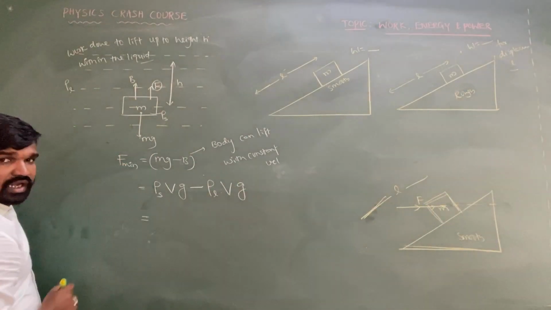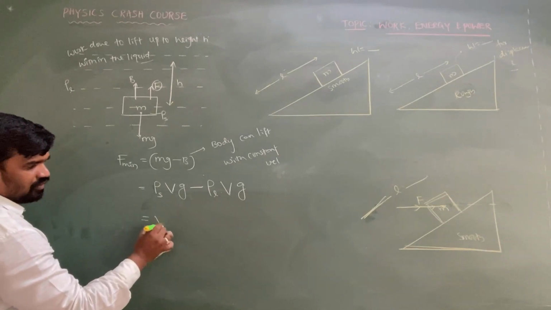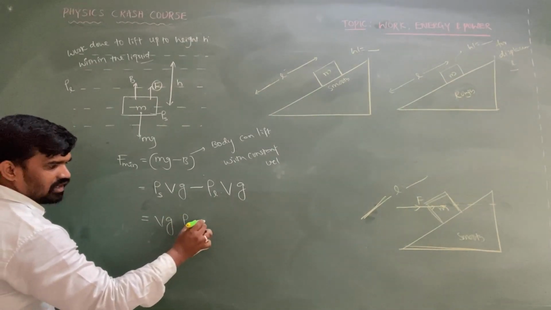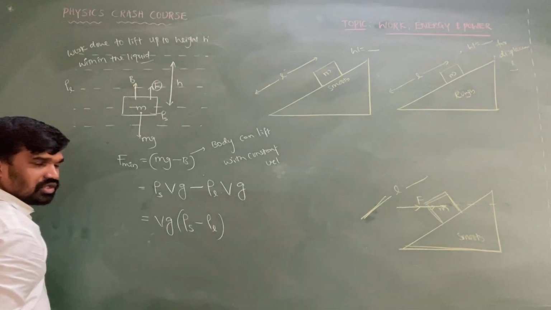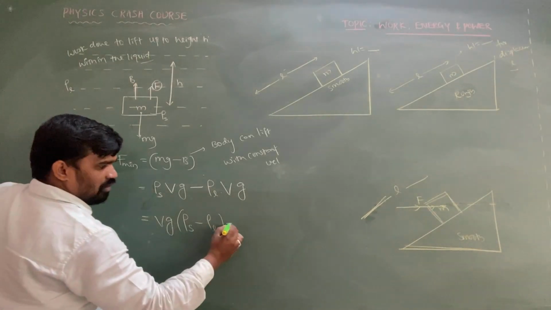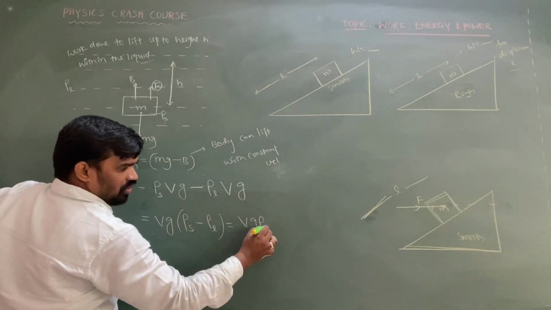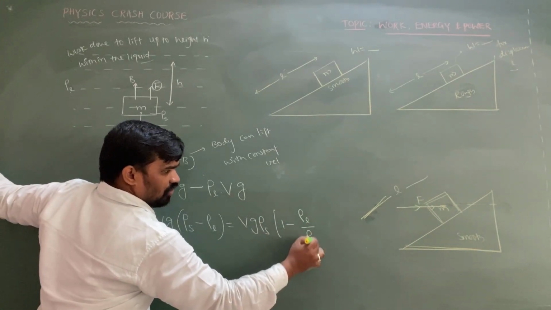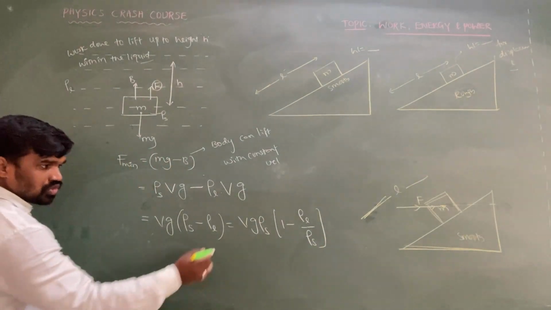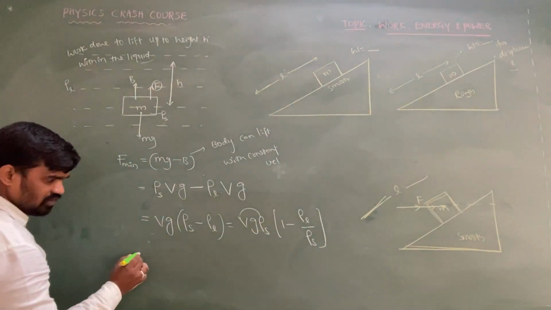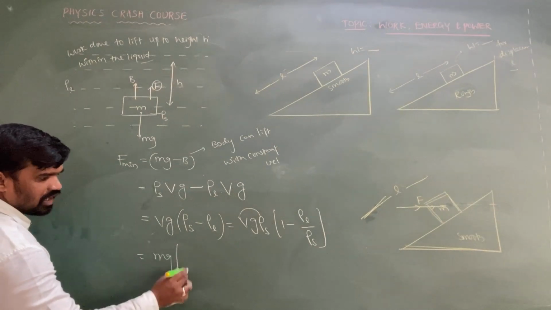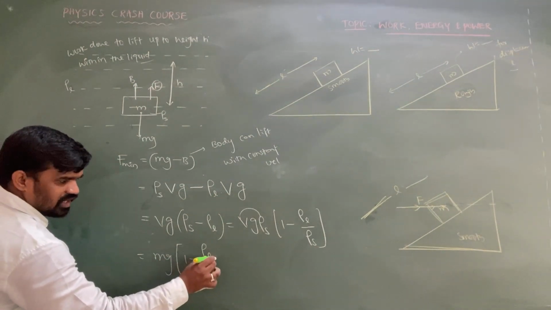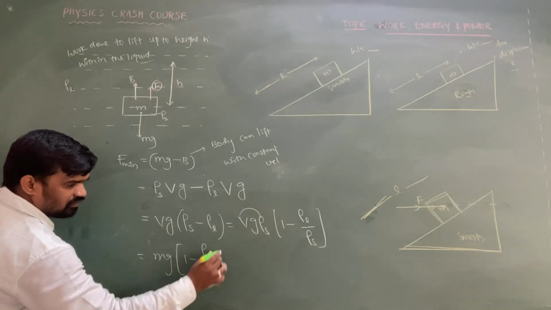So now this net force we can write as Vg of rho s minus rho l. If we take rho s as common, Vg rho s of 1 minus rho l by rho s. This V into rho s again we can write as m, so mg, the weight of the solid, into 1 minus density of the liquid by density of the solid.